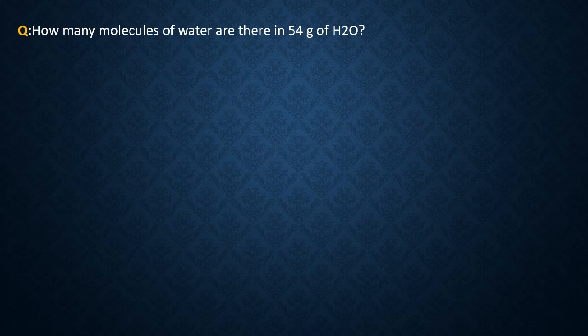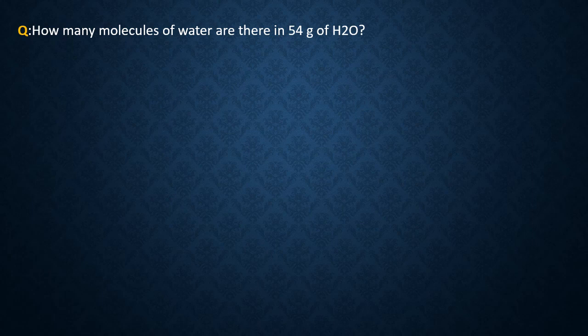First we'll understand what is the gram molecular mass of water. Let us recall a previous discussion where we have understood what is meant by molecular mass. Molecular mass is the sum total of all the atomic masses present in one molecule. H2O is made up of 2 hydrogen atoms and 1 oxygen atom.